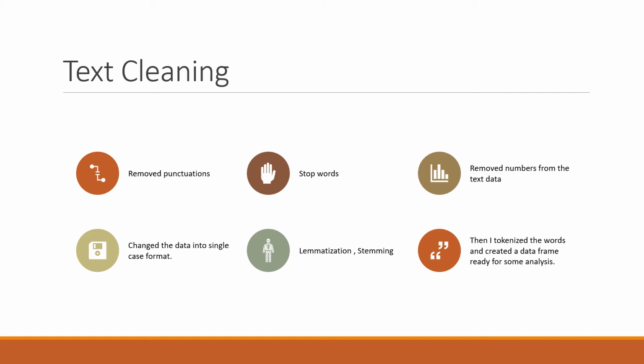We're going to change everything into a single case format to delete the duplicate words. After that, we're going to do lemmatization and stemming. Then we're going to tokenize the words and create a data frame, which is good for analysis.